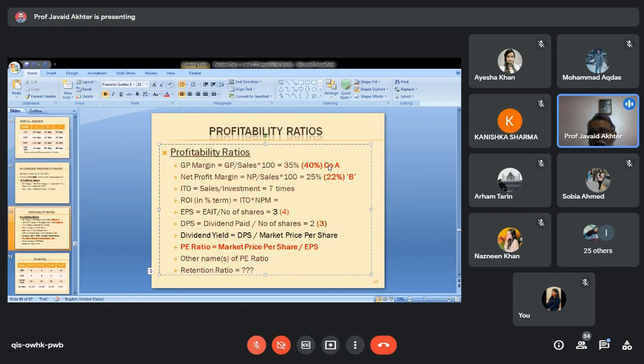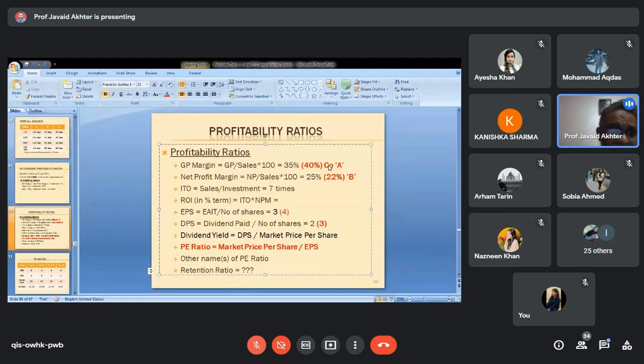Can you make one more observation? Do you observe something in respect of these two companies? Something very simple you can observe is that company A is spending more, while company B is controlling its administrative expenses. But ultimately, bottom line is net profit margin.